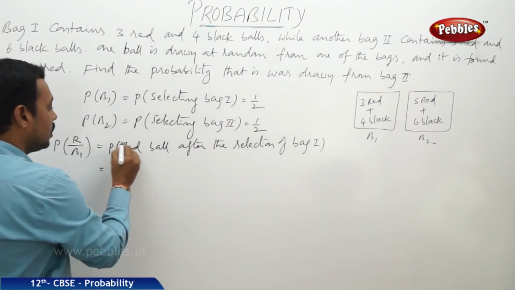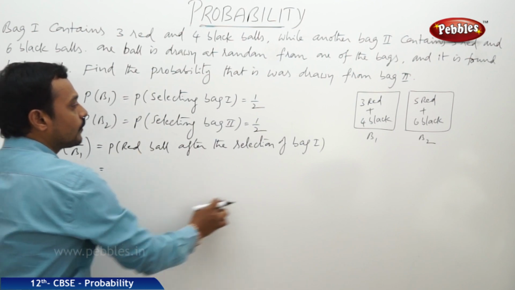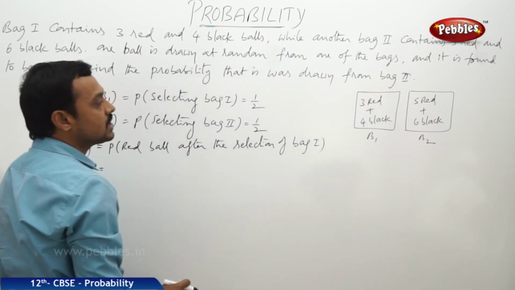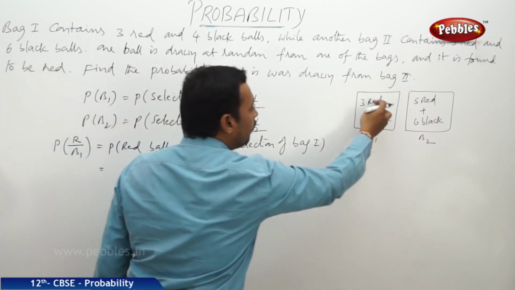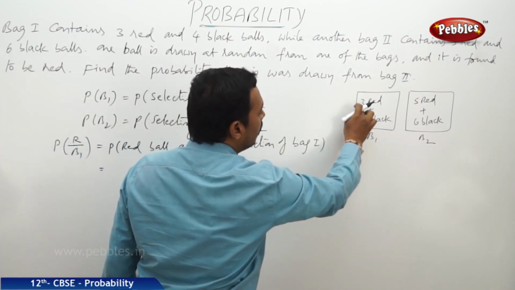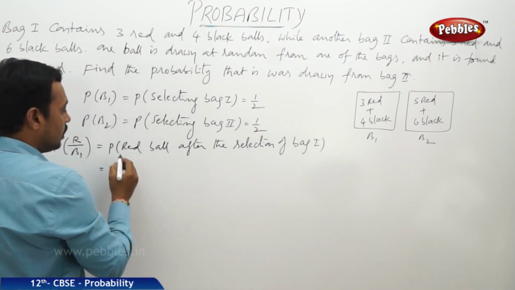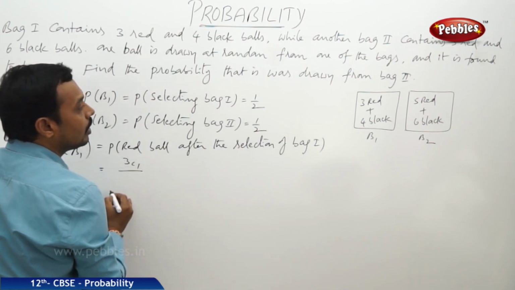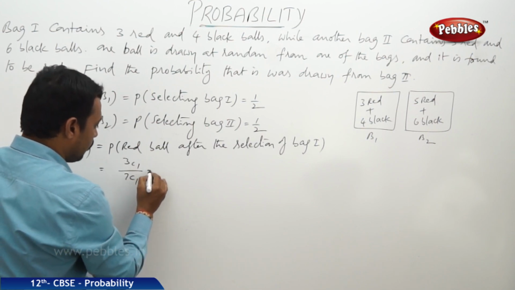Now, what is the probability of selecting a red ball from bag 1? Here the total number of red balls is 3 and the total number of balls in that bag is 7. So the probability of selecting a red ball is 3C1 out of 7C1, therefore 3 by 7.